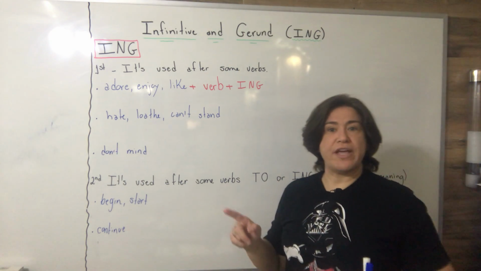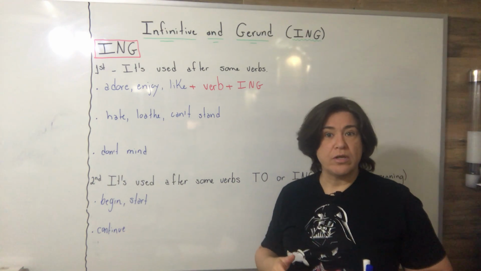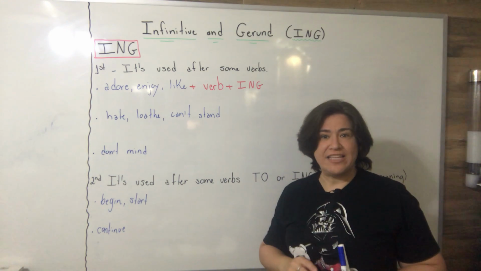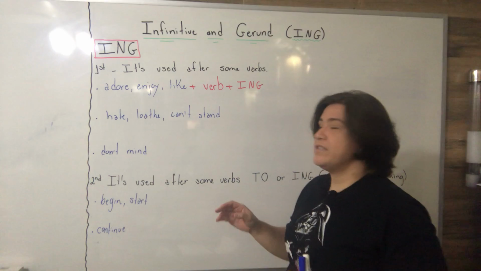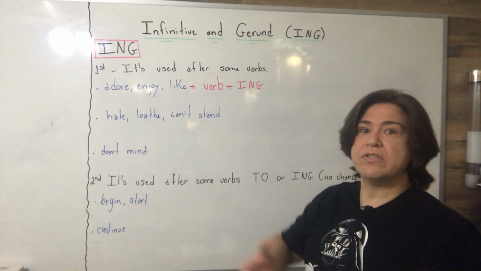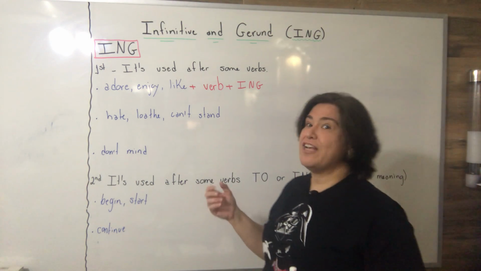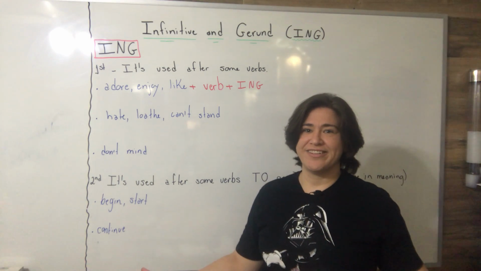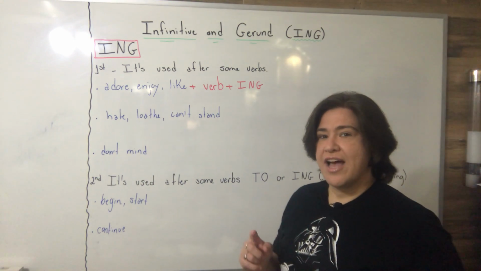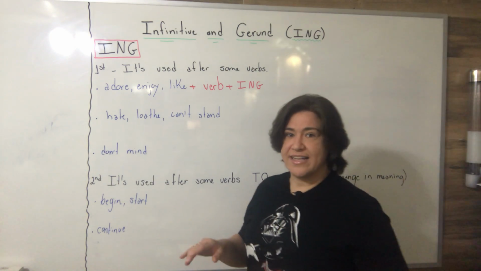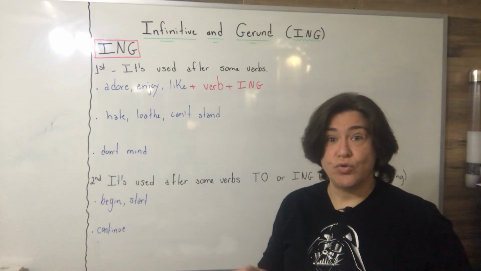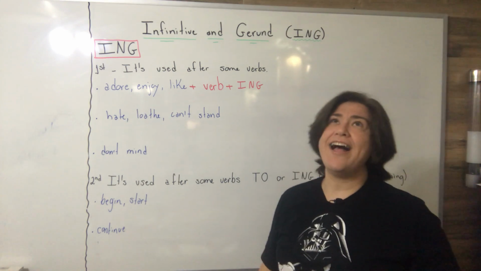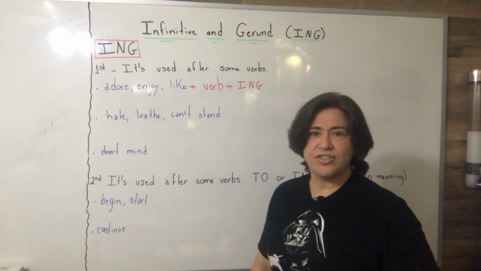So the infinitive cannot be made by to and must be made by using ing. All right? Every time you have verbs so strong in expressing feelings, like I adore studying English. Pay attention. I adore studying English. I can't say I adore to. I have to say I adore studying. I enjoy studying. I like studying English.